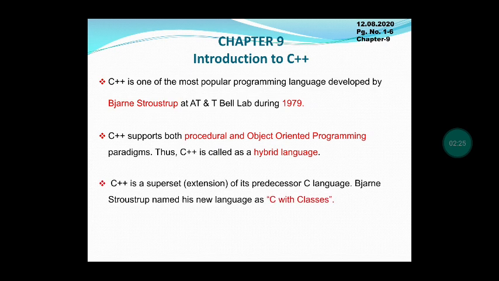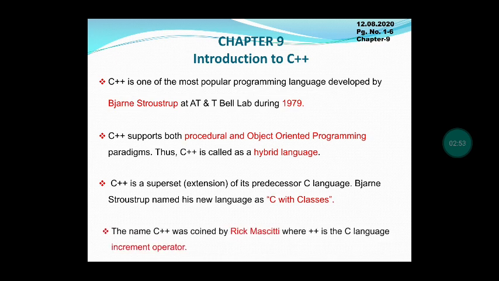In the beginning stage, this language was called C with classes. First the C language came, and after that the C++ language came. So this is the extension of the C language, or the superset of C. At that time they called it C with classes.